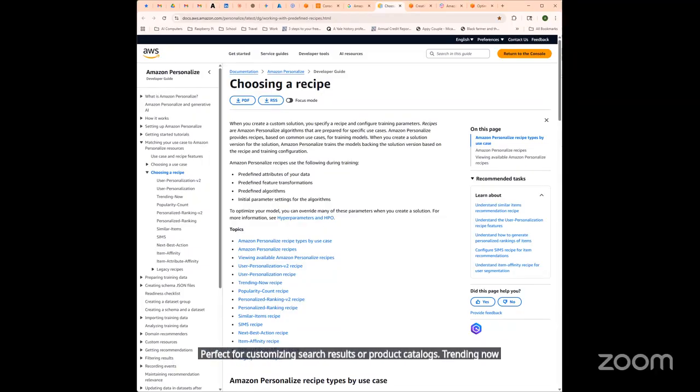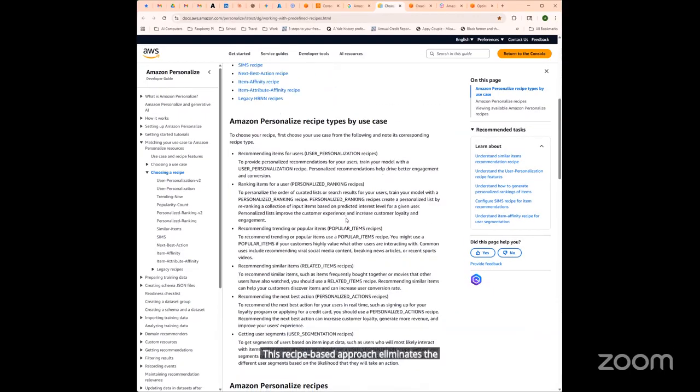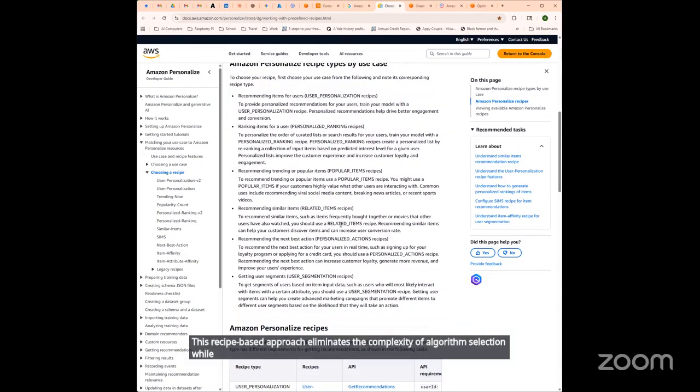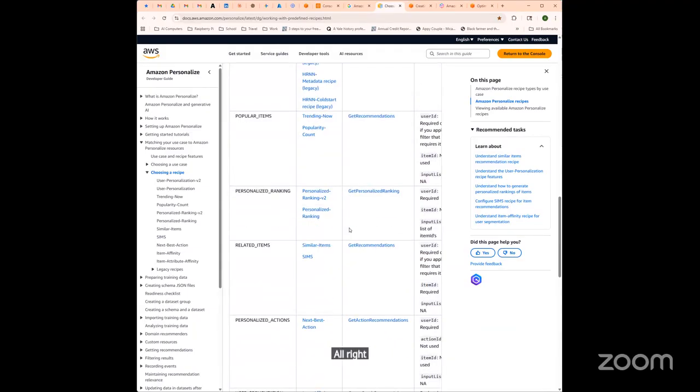Trending Now can surface time sensitive popular content across your user base. Popularity Count can show generally popular items for new users or cold start scenarios. SIMS can be a recipe that can identify similar content for cross selling and discovery. Next best action can predict optimal user engagement opportunities for marketing automation. And then Item Affinity can segment users by behavioral patterns for targeted campaigns. This recipe based approach eliminates the complexity of algorithm selection while ensuring optimal results for specific business outcomes. All right, and you'll see these listed here.